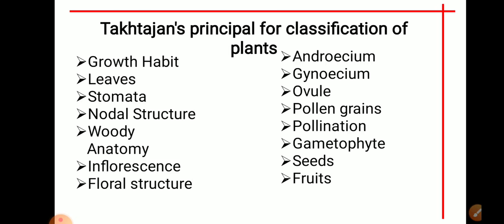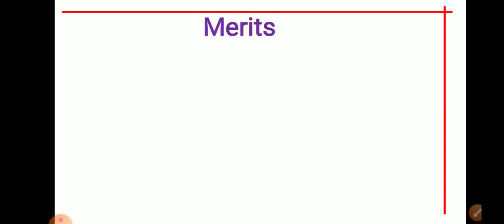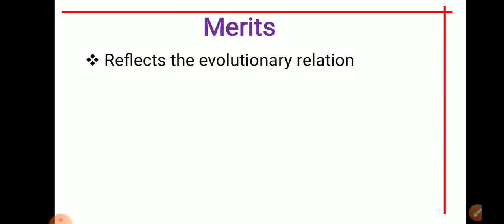Apocarpous gynoecium is primitive, and in case of the ovule, bitegmic ovules are primitive than the unitegmic ovules, while the anatropous ovule is the most primitive one. So these were a few characters. Even in case of fruits, the many-seeded follicle is the most primitive. So let's see the merits of the Takhtajan system of classification.